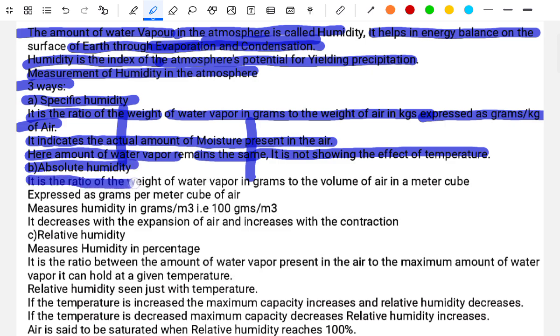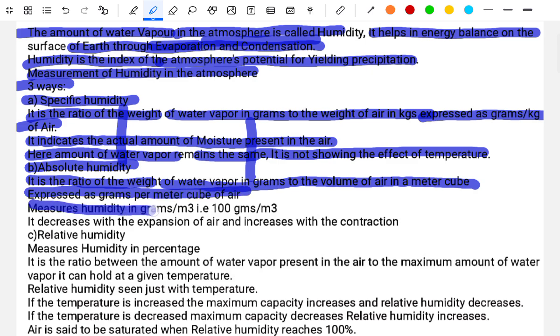It is the ratio of the weight of the water vapor in grams to the volume of the air in a meter cube, expressed as grams per meter cube of air. The measured humidity is in grams per meter cube. Example: 100 grams per meter cube. It decreases with the expansion of the air and increases with the concentration.